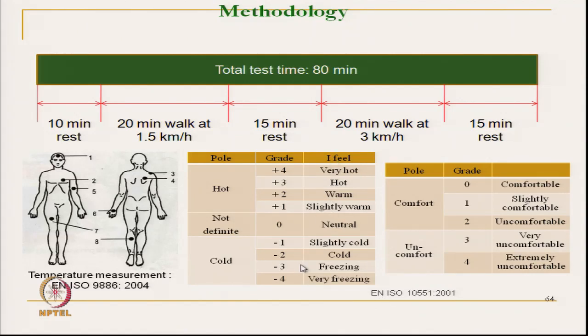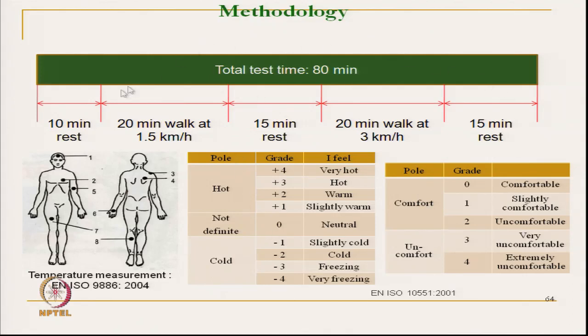So, these are the hot or cold, temperature related feelings, and for comfort we have used a 5-point scale, starting from 0, which is extremely comfortable, to 4, which means extremely uncomfortable. We have used the standard ISO 10551 2001.